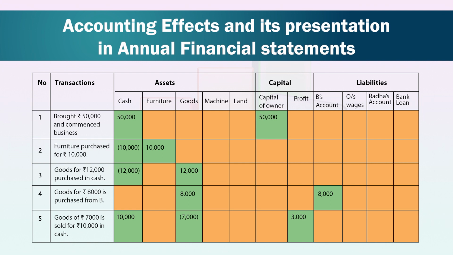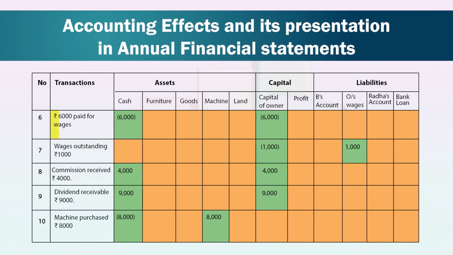Number 5, goods of rupees 7,000 is sold for rupees 10,000 in cash. Here cash of 10,000 rupees is increasing. It means asset is increasing by the amount of 10,000 rupees. Goods is going out of the business. So goods, that is an asset of the business, is decreasing by the amount of 7,000, and profit, which is part of the capital, is increasing.